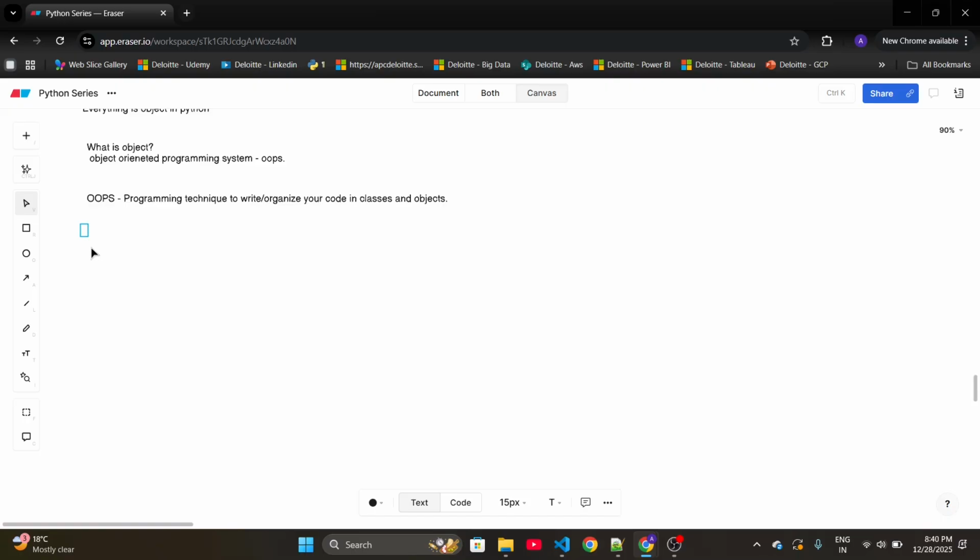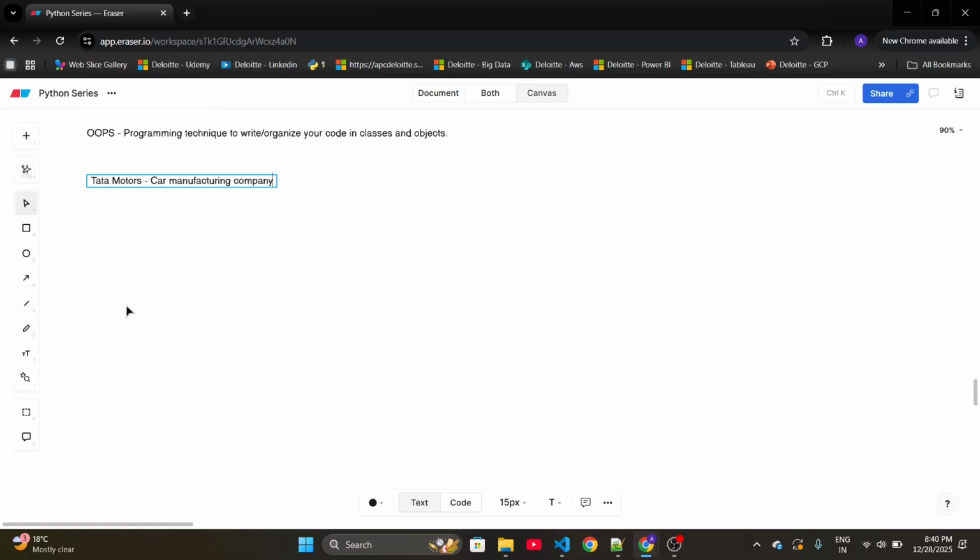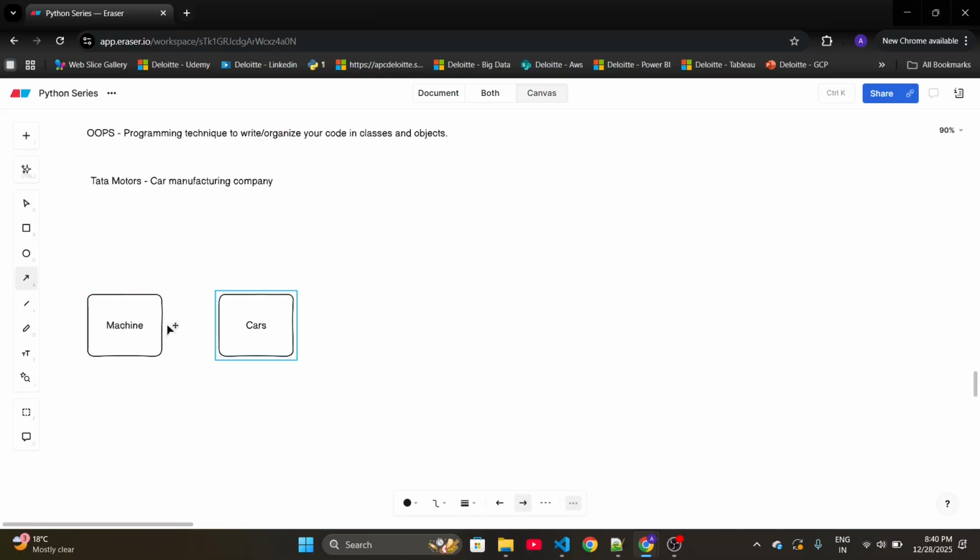Now, we all know Tata Motors, which is a car manufacturing company, right? Let's say we have some machine in Tata Motors which can produce cars for us. Now this machine will need some input to produce the cars, right? So let's consider we are passing some inputs to this machine.